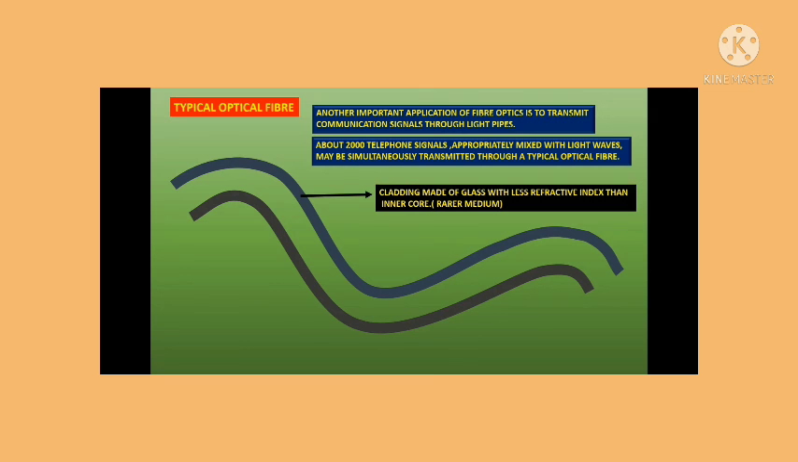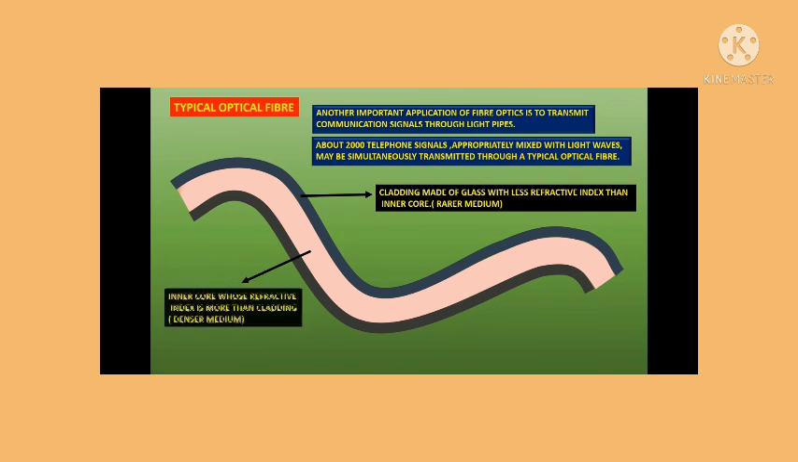Here the cladding is made up of glass with a lower refractive index than the core. Core is made up of higher refractive index material and it is mainly made up of quartz. And it is the denser medium and the cladding is the rarer medium.